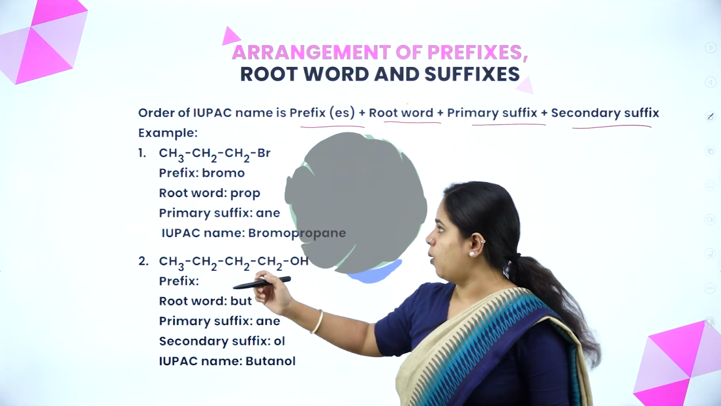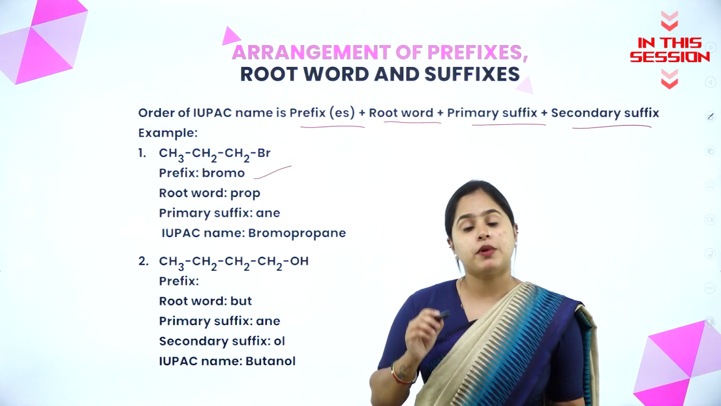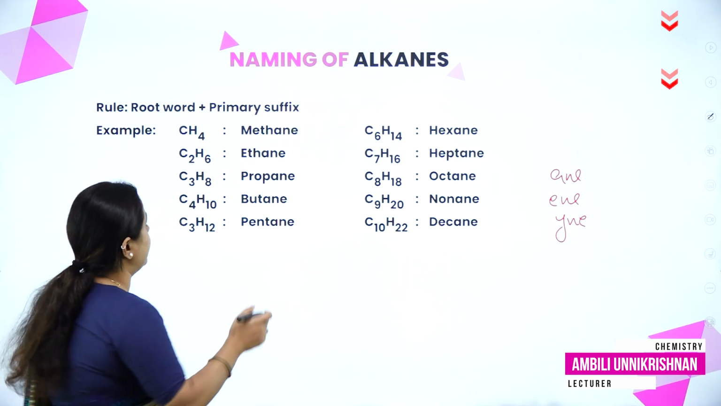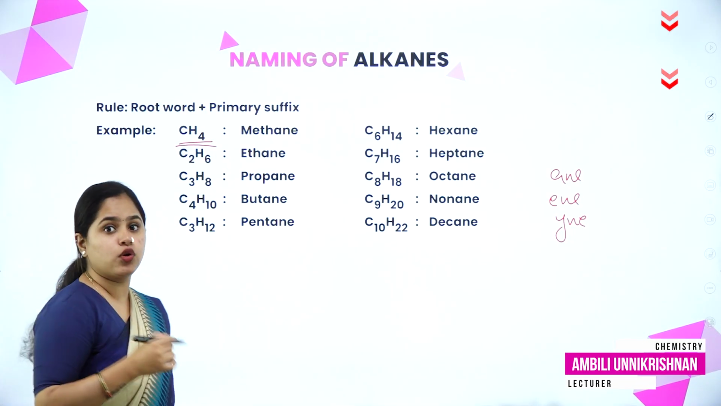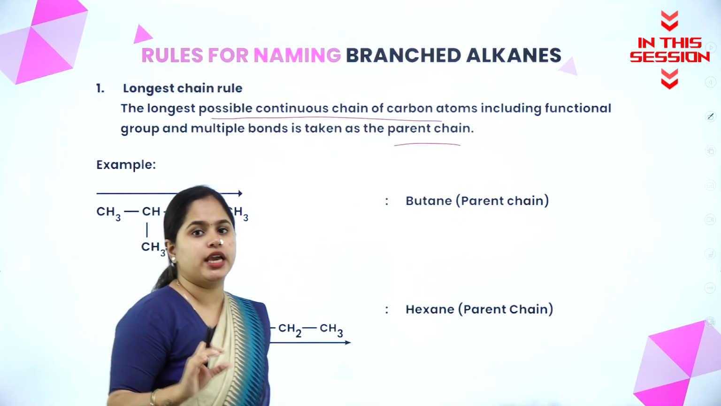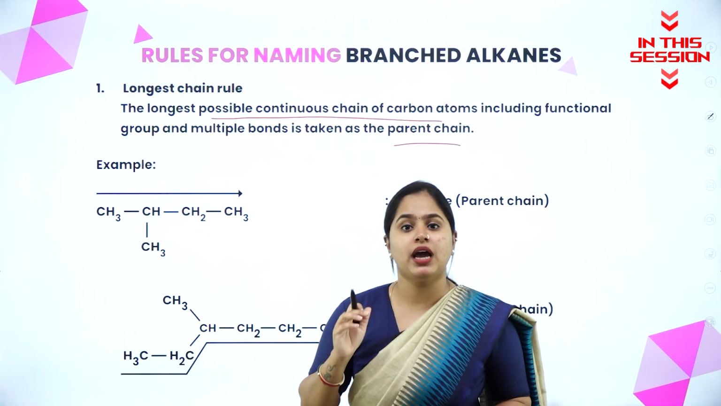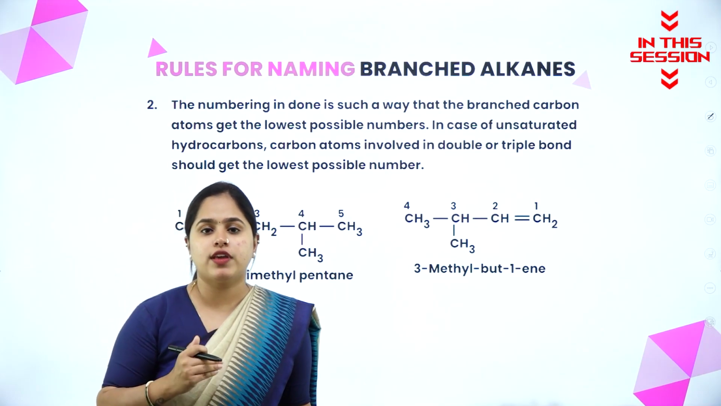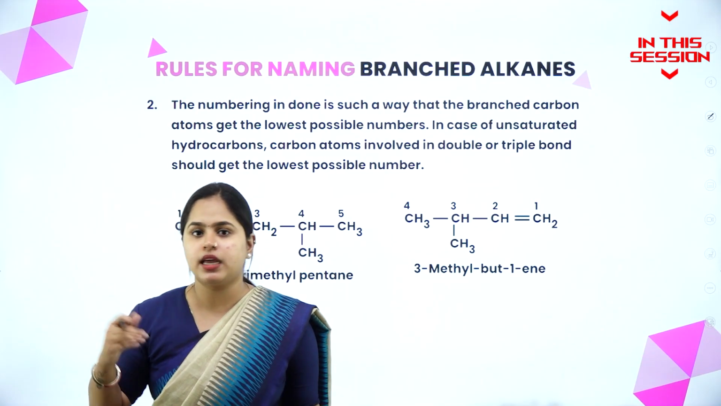In this organic compound, which is the prefix? The prefix will be bromo. First compound in the homologous series of alkane is CH4. What is CH4? It is methane. Longest chain or the parent chain has to be identified. Once the longest chain is identified, what we have to do? We have to start numbering the carbon atoms.